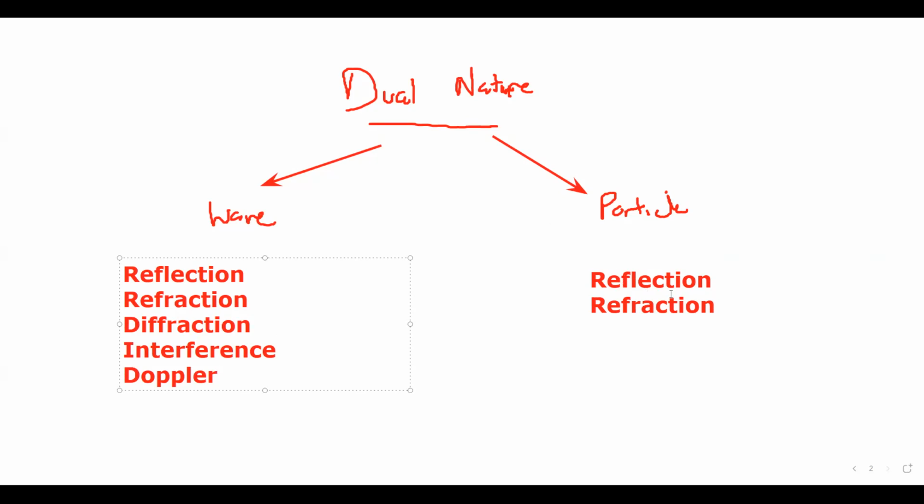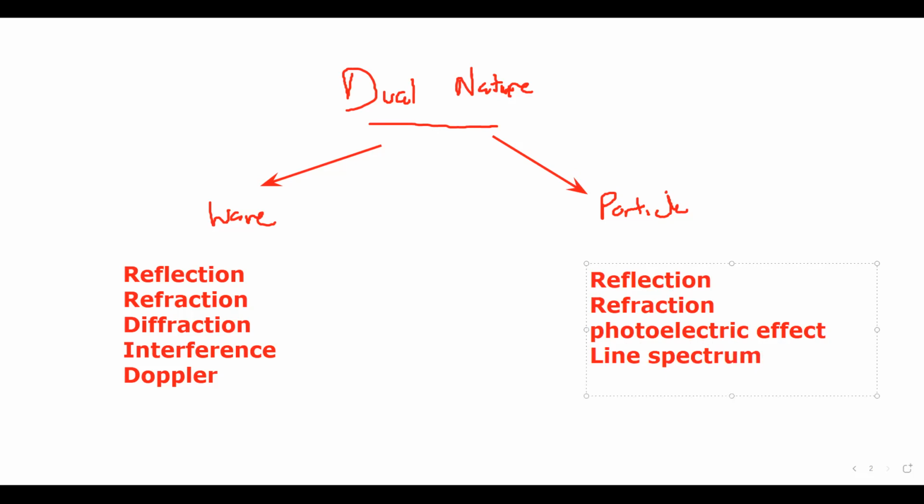Whereas reflection, refraction, and the photoelectric effect, the line spectrums that we'll discuss later, and the Compton effect, which you will not study in this course, are some phenomena which can be explained by particle nature. So in some phenomena, light is acting like a wave. In some phenomena, light is acting like a particle.